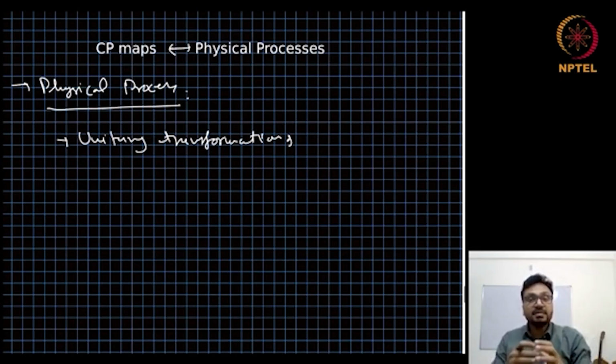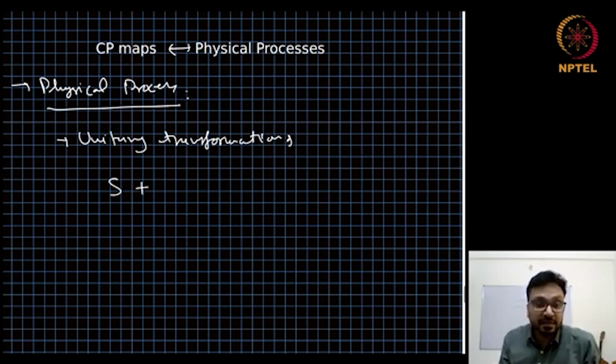If we assume that there is nothing beyond our existing universe, the universe we see, if there is nothing outside that universe, then the entire universe forms an isolated quantum system. It means the dynamics of the whole universe will be a unitary transformation. So if we are interested in the dynamics of a system S, then we can think of it as S plus the entire universe, or we call it ancilla, some assisting quantum system.